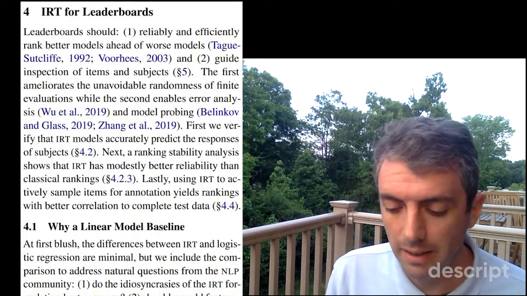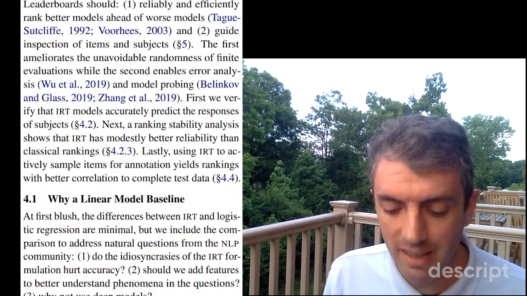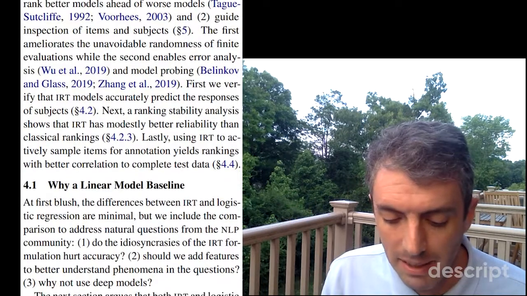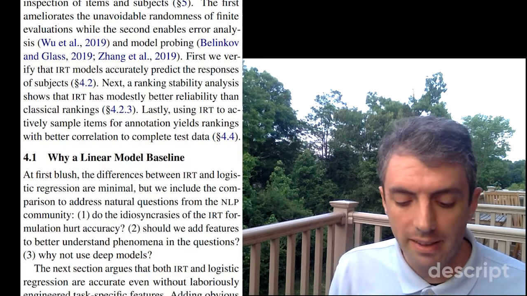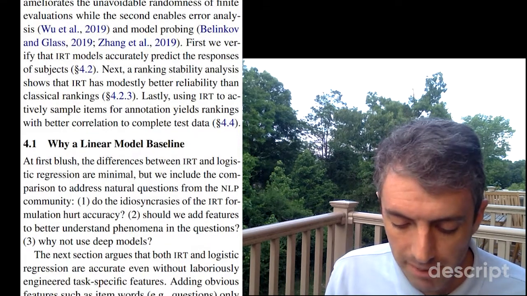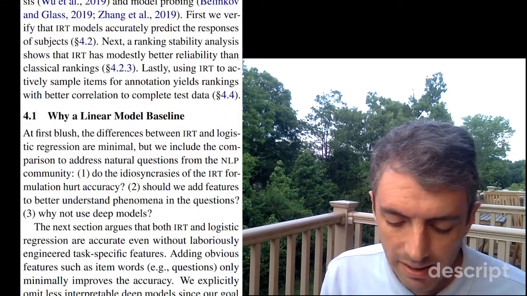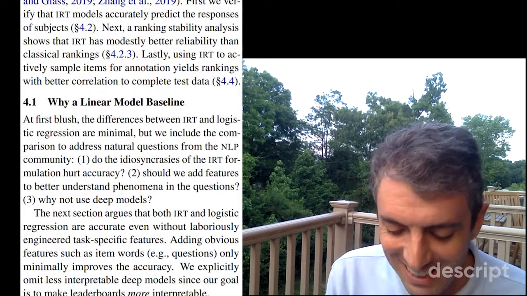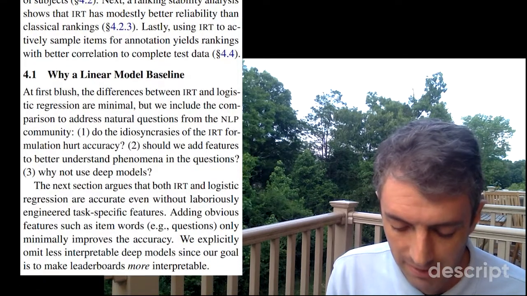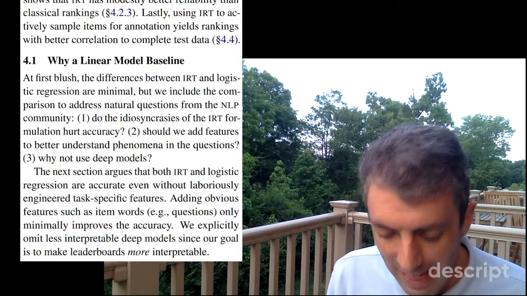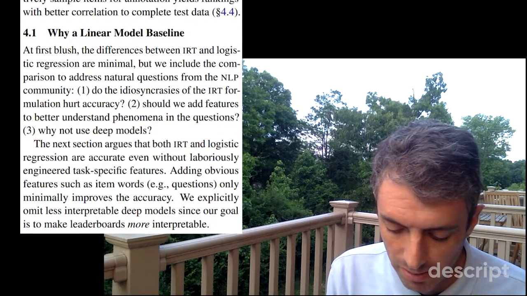Section 4. IRT for leaderboards. Leaderboards should 1. Reliably and efficiently rank better models ahead of worse models. 2. Guide inspection of items and subjects. The first ameliorates the unavoidable randomness of finite evaluations, while the second enables error analysis and model probing. First, we verify that IRT models accurately predict the responses of subjects. Next, a ranking stability analysis shows that IRT has modestly better reliability than classical rankings. Lastly, using IRT to actively sample items for annotation yields rankings with better correlation to complete test data.